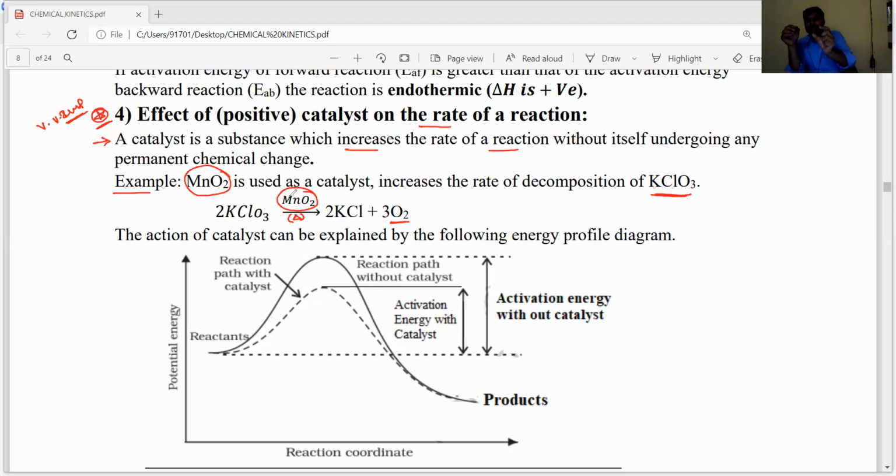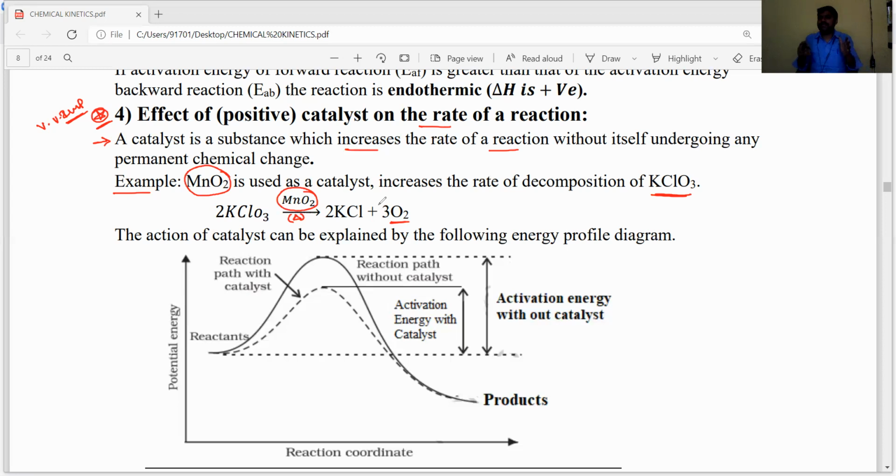One specified catalyst works on a specific reaction only. For example, the decomposition of KClO3 into KCl plus 3O2: here MnO2 only is used as a catalyst. If any other substance is used, then it does not act as a catalyst. That's why the catalyst's work is specific. For every reaction, one specific catalyst is required.